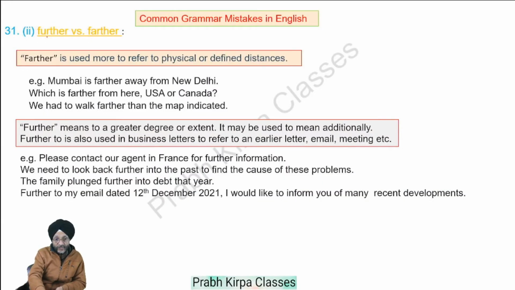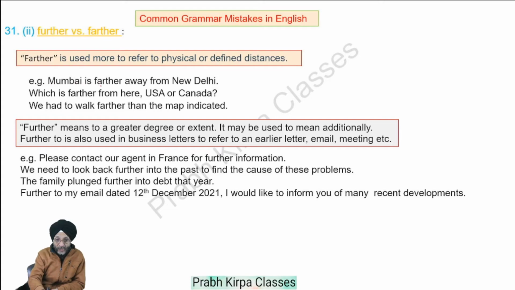You will also see that there is a difference between further versus farther. There is a difference of only one alphabet, U or A. But both these words have quite different meanings. Farther is used more to refer to physical or defined distances.